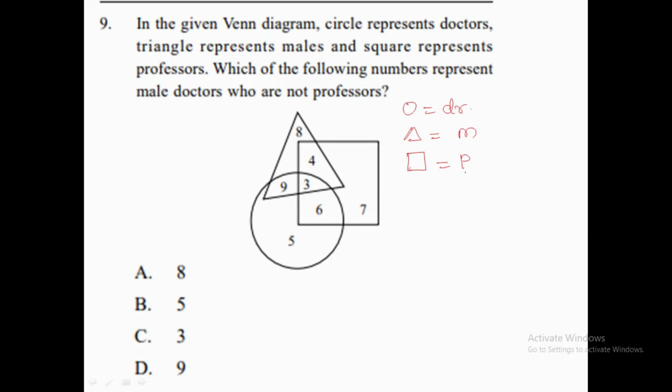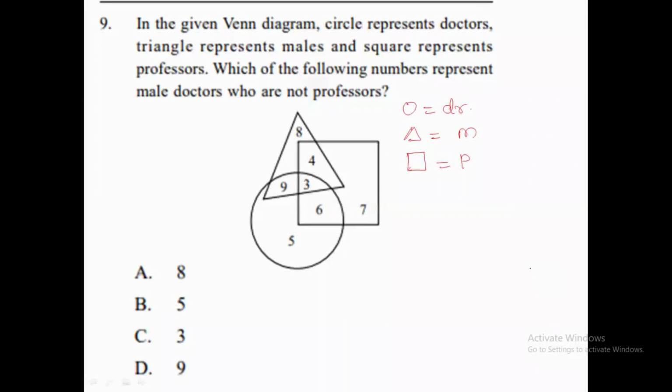In the triangle as well some numbers are given, and in the square as well some numbers are given. According to the question, we need to find the number which represents male doctors who are not professors. So how are we going to find it? Let's see.